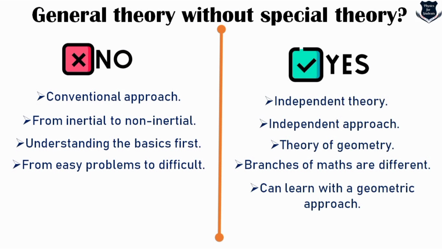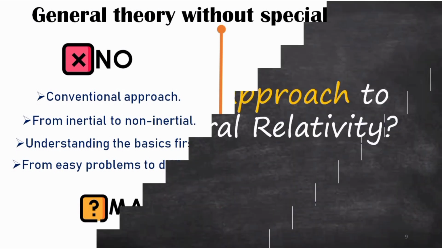That means special theory is more into simultaneity and inertial frame of reference, whereas general theory is more into geometry of space-time, and it contains different branches of mathematics, and it can be learned with a geometric approach. Now there are certain people who might say maybe, but we being physicists and learners, we are not dealing with the maybe part, so we should deal with either no or yes.